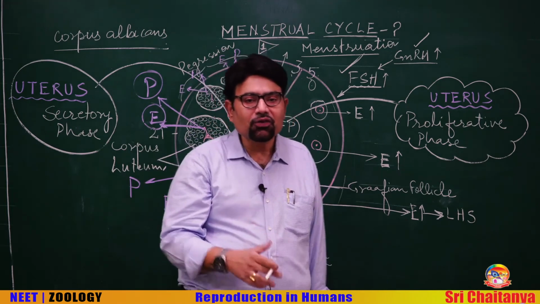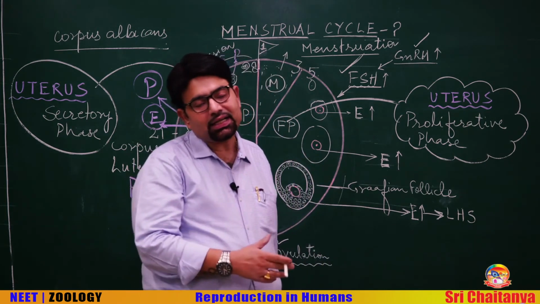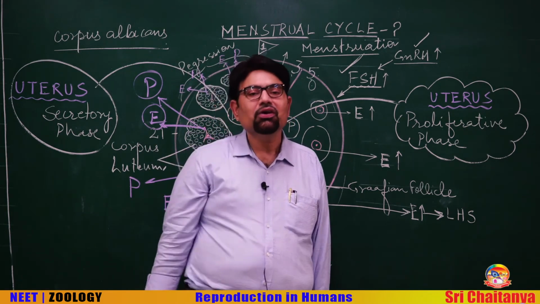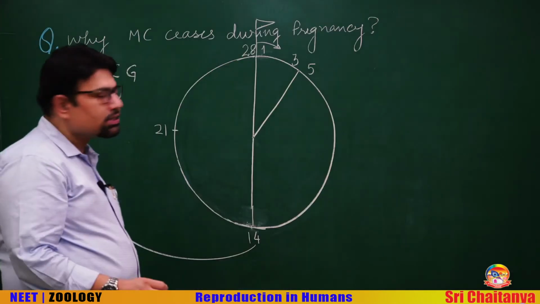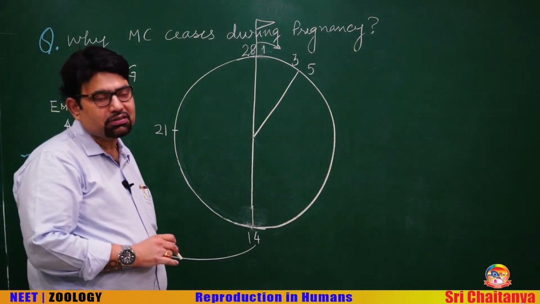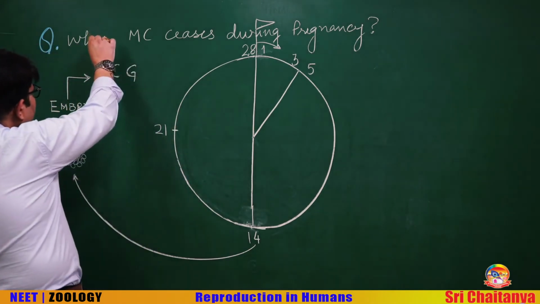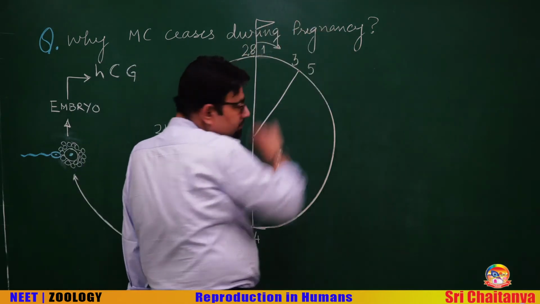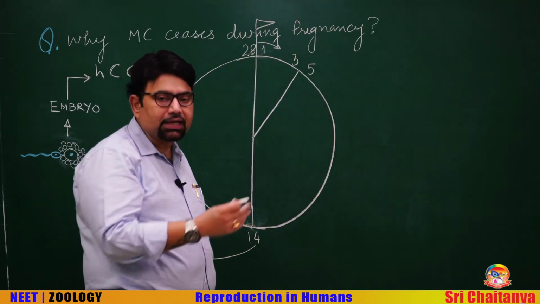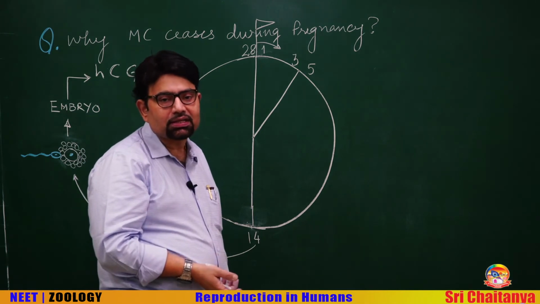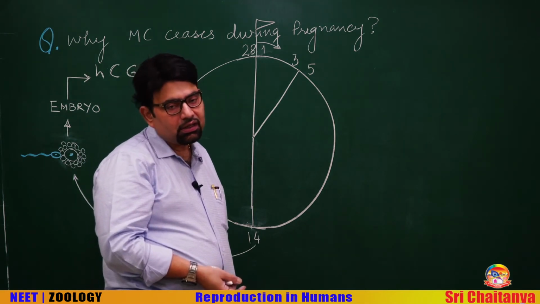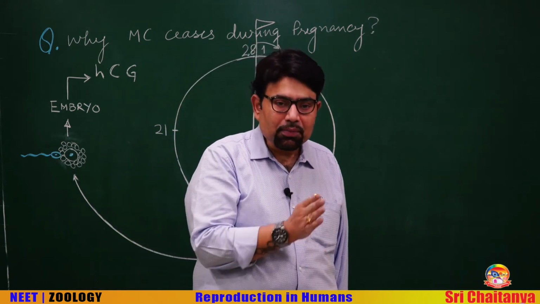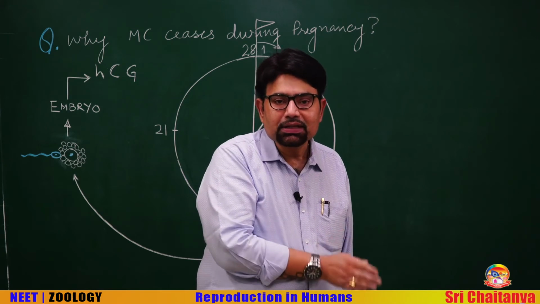And the phase of longest duration, yes, you are right, is the luteal phase, because more or less it remains constant at 2 weeks, 14 days. Discussing a very important question: why do menstrual cycles cease during pregnancy? The temporary cessation of the menstrual cycle is called amenorrhea. So, another way to ask the question is, what is responsible for amenorrhea during pregnancy?